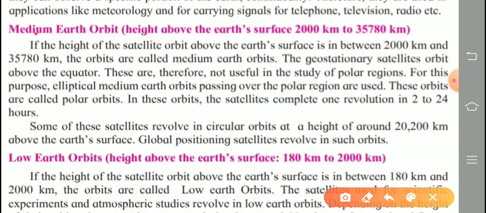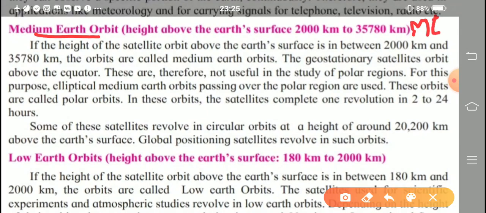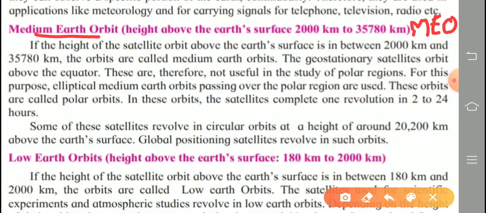The second one is medium Earth orbit, MEO. So remember it in short. The range is given: height above the Earth's surface is 2000 km to 35,780 km.